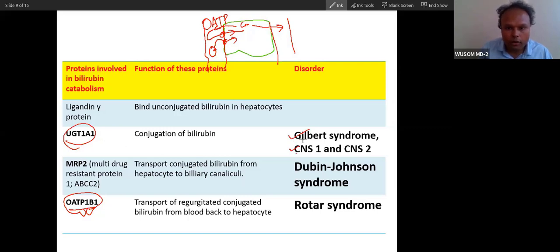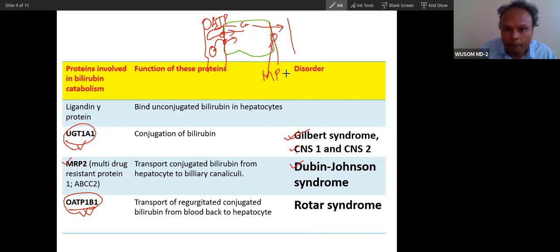These are important disorders. You have to understand this. If there is a defect in this protein, it will cause Gilbert syndrome, Crigler-Najjar syndrome 1 and 2. If there is a problem in MRP2, the multi-drug resistant protein, it will cause what? Dubin-Johnson syndrome. That means this MRP is present here.